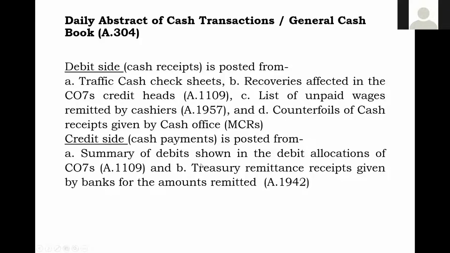Then our payment, what is it? Treasury remittance note receipts given by banks for the amounts remitted. So whatever the remaining amount is that stays with the cashier, he will be remitting that money to the bank. So that also will be a cash payment. So this is how treasury receipts given by the banks for the amounts remitted by the cashiers will be the payment side. So this is how the debits and credits are posted.